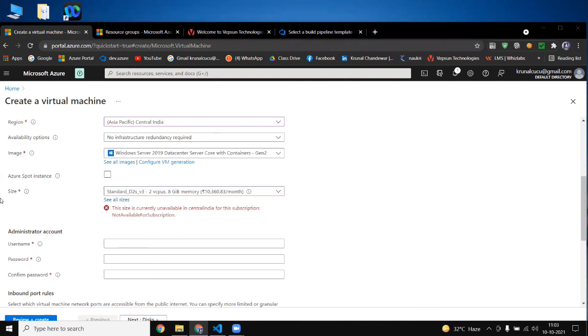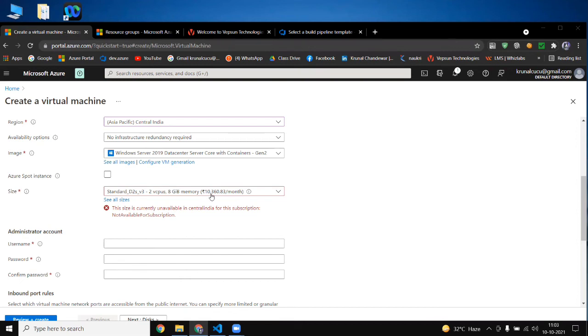after selecting this one, we go for the size, because the Azure Spot instance I will tell you at the time of the Linux machine. No need of it now. So now our third point is size. Size means mostly we go with the standard plan of D2S, and with it we get 2 CPUs and 8 GB of memory,